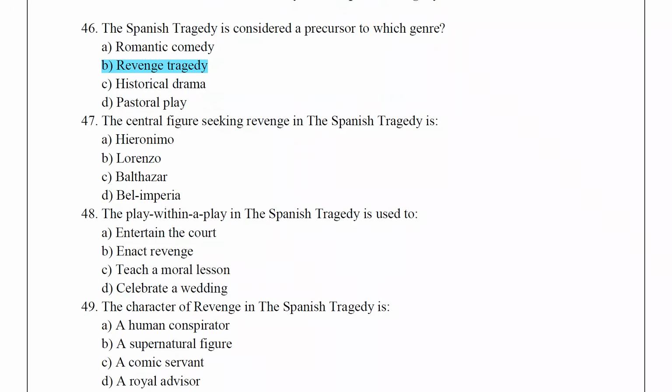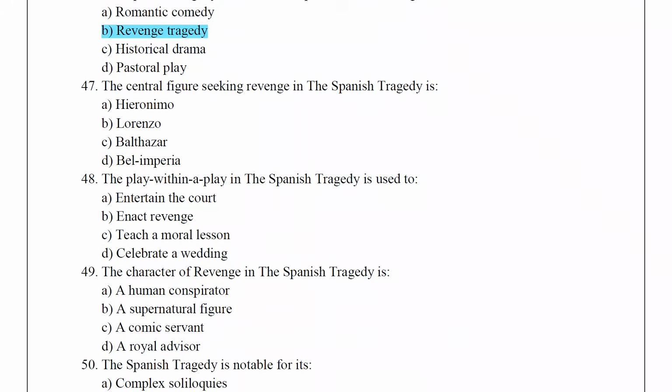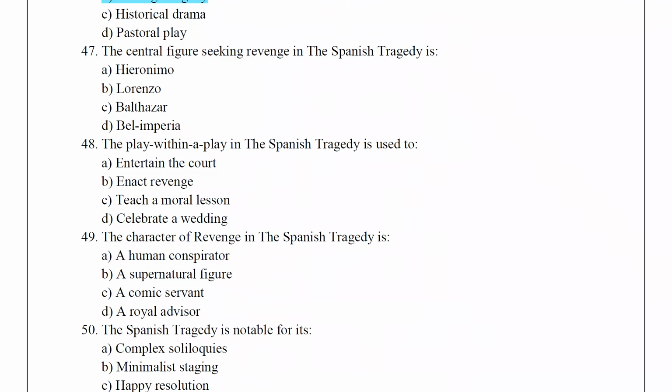The central figure seeking revenge in The Spanish Tragedy is